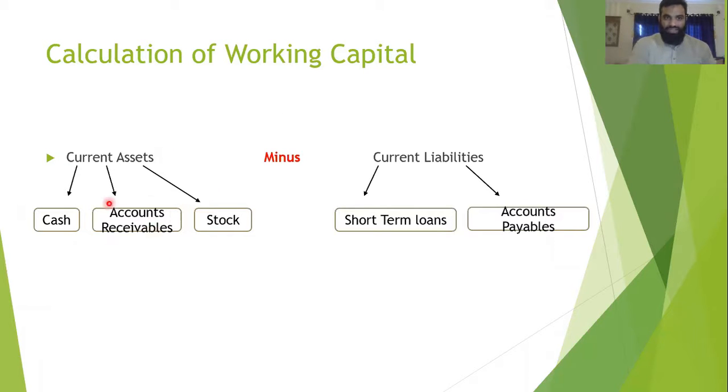Now, in current assets, accounts receivables are the customers who have to pay us for the things that they have bought. And stock is the remaining stock, the closing stock, the inventory that we haven't sold for the whole year. Current liabilities include the payments that we have to make for short-term loans like overdrafts, and accounts payables are our suppliers. We normally have to pay them in 30 to 45 days. Okay, this is how we calculate working capital.